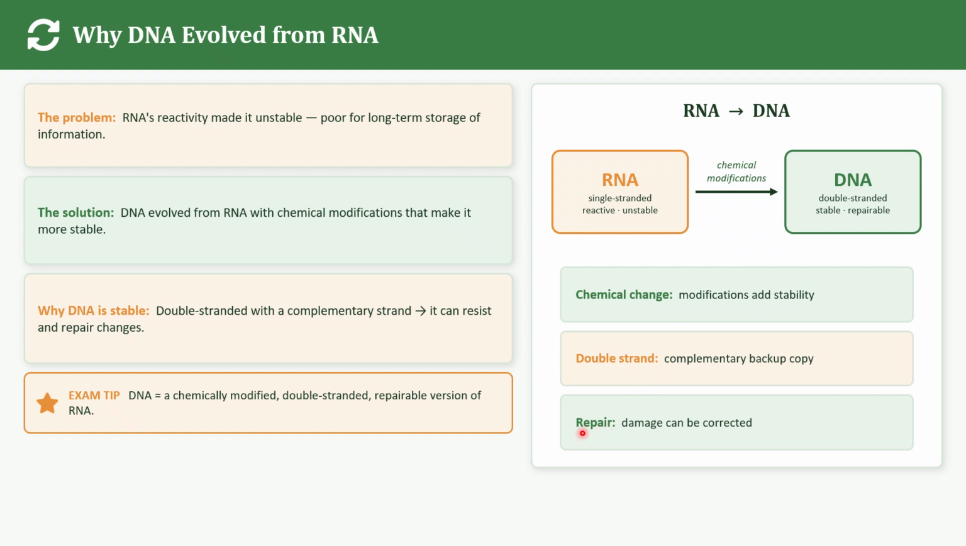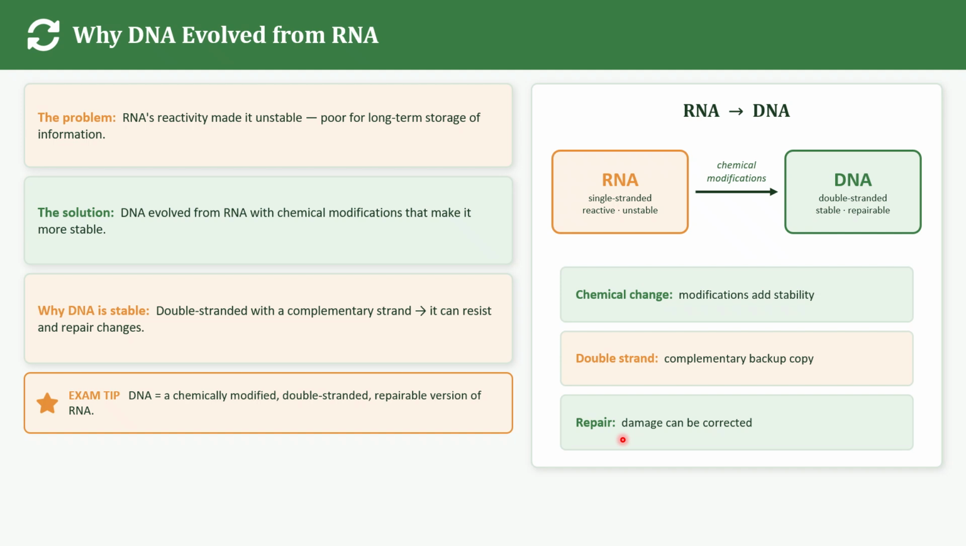Next is DNA repair. Because DNA has complementary base pairing, we have seen this in our previous videos, right? So cells can repair damaged DNA accurately. RNA usually has only one strand, so RNA lacks this efficient repair mechanism. That's why DNA repair is a very important process.